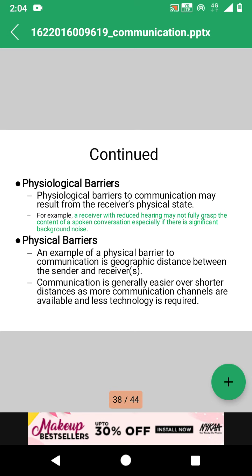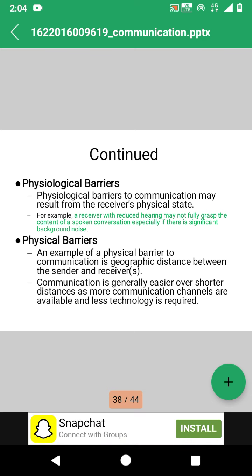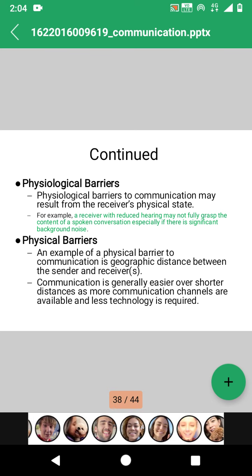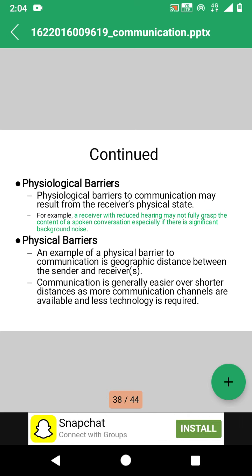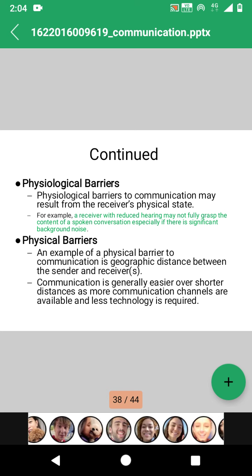Next is the physical barrier. An example of a physical barrier to communication is geographical distance between the sender and receiver. Communication is generally easier over shorter distances, as more communication channels are available and less terminology is required if they have less difference between them. So this is also one of the barriers.